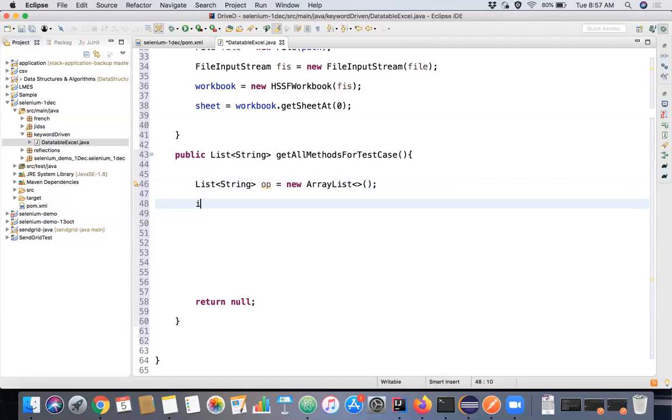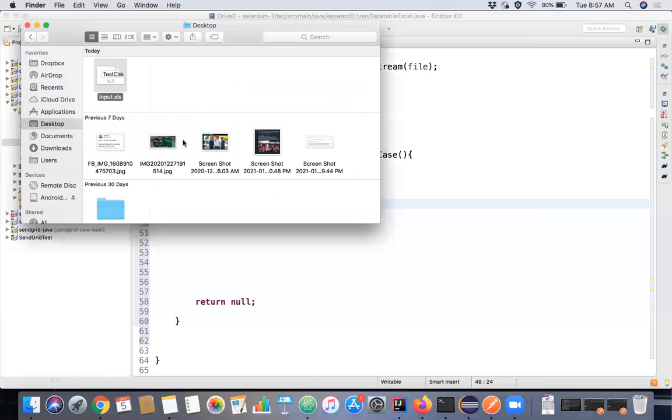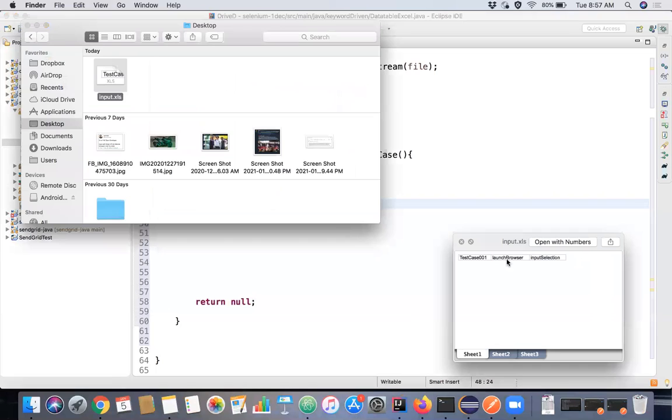We'll just initialize a row number. Every row starts from 0 only, as we see in our sheet also. We initialize this row number, and we don't want the first column to be read for the methods. The first column is always a test case name. We want to read from the second column until whatever column is available.